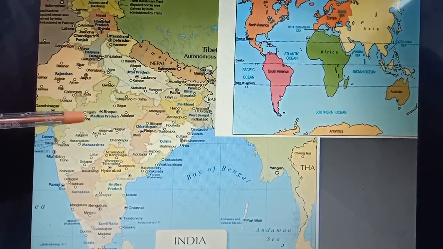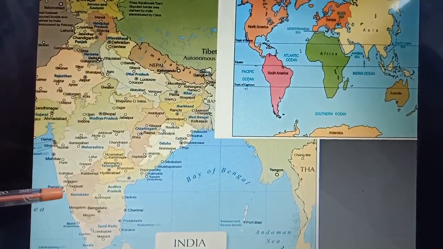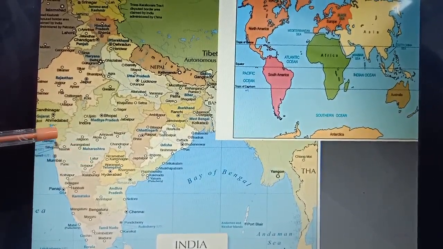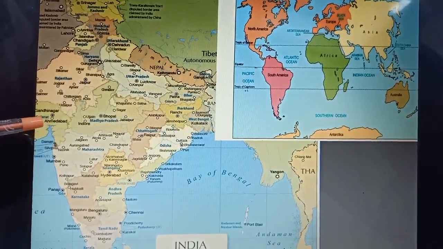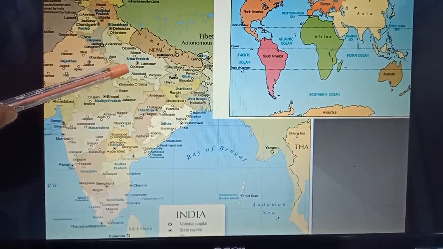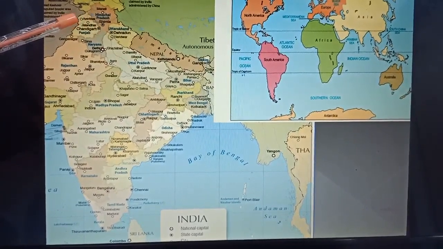Ujjain, Indore come under Madhya Pradesh. Pune comes under Maharashtra. Ahmedabad comes under Gujarat. Bhilai comes under Chhattisgarh. Kanpur comes under Uttar Pradesh. Jalandhar and Amritsar come under Punjab.